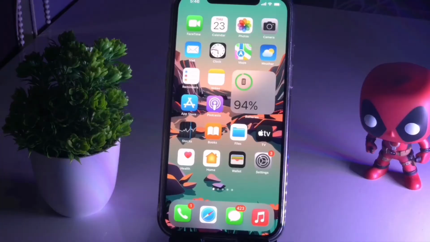In this video I'm going to talk about iOS 15, Instagram having no sound after the update, and how to fix this. So let's get started. The first thing you have to do, when you're having these kinds of issues,